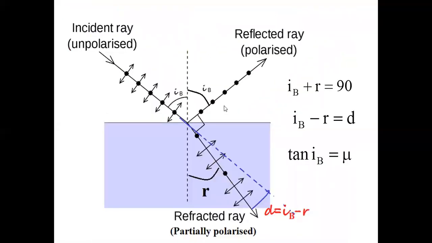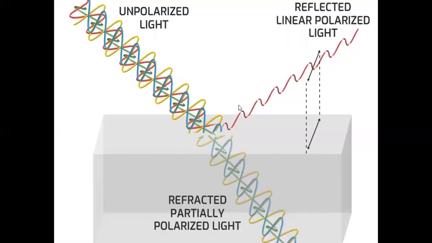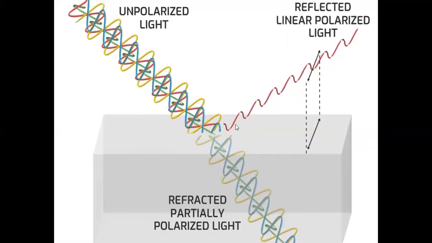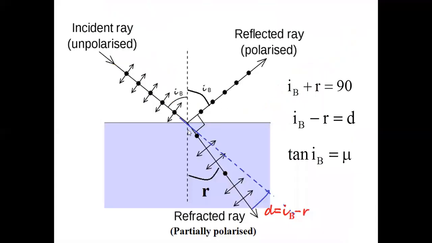And this should be the Brewster's angle. You know this. This diagram is very important, and you must draw this very properly. And you have been given notes, you have it. So this is the incident ray and this is the reflected ray, and this is Brewster's angle. At the Brewster's angle, reflected light and refracted light are perpendicular, and the reflected light is completely polarized. You see dots because vibrations are perpendicular to the plane. Along the plane, most of the vibrations are present. This is partially polarized, but at this angle, of course, this is maximum polarized.